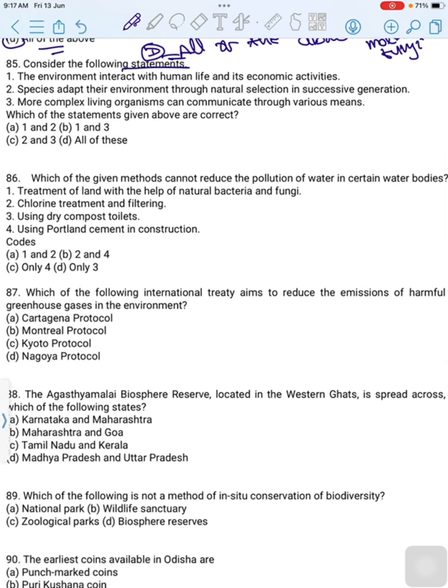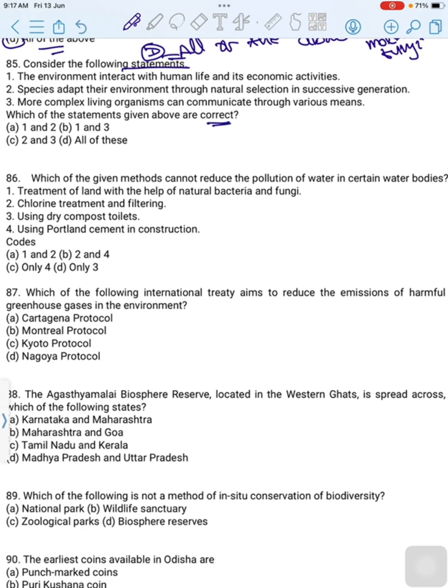Consider the following statements. First statement is, the environment interacts with human life and its economic activity. Second statement is, species adapt to their environment through natural selection in successive generations. Third option is, more complex living organisms can communicate through various means. Which of the statements given above are correct?